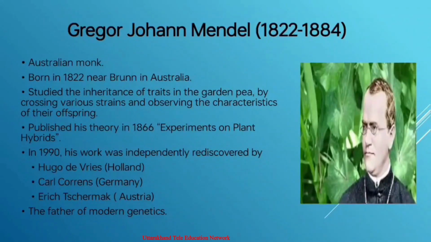Next reason was he could not convince himself about the conclusions being universal, since he failed to reproduce the results in Hieracium, undertaken on the suggestion of other scientists. It was due to the non-availability of pure lines. Next reason was he was not aggressive in his personality. Another reason was the scientific world was being rocked at the time by Darwin's theory.